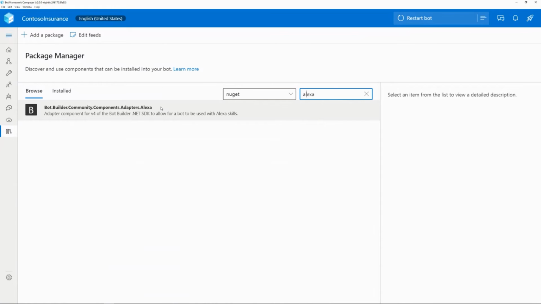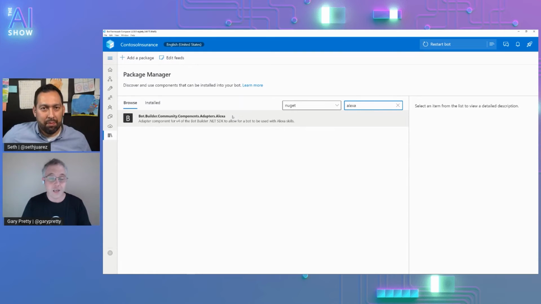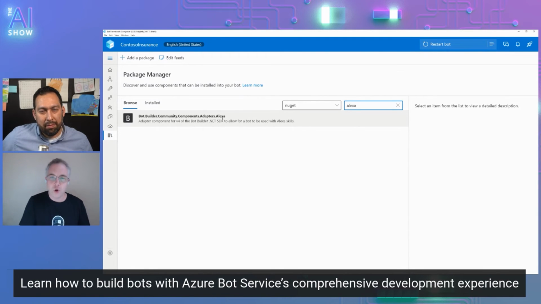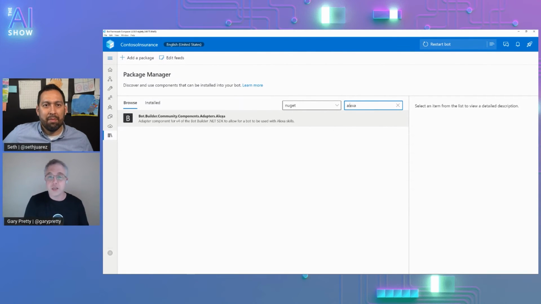So as well as the packages that are available via Azure Bot Service, which there are many, I can go and enable channels like web chat, Teams, telephony, lots of different channels. I can now extend even further. If Azure Bot Service doesn't support a particular platform, I can go install the package, and if the package doesn't exist, I can write it. And these packages, the Alexa one is something I wrote before I joined, made it available in the community, and now we've seen community members contributing more, like we have WhatsApp adapters.